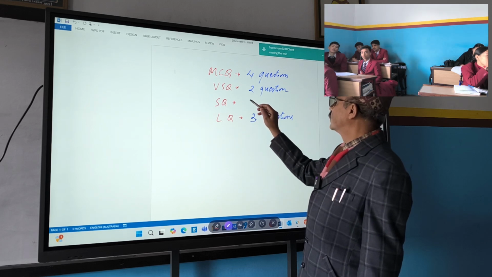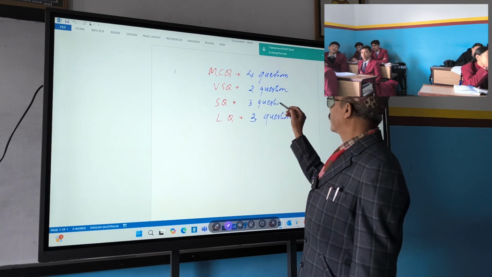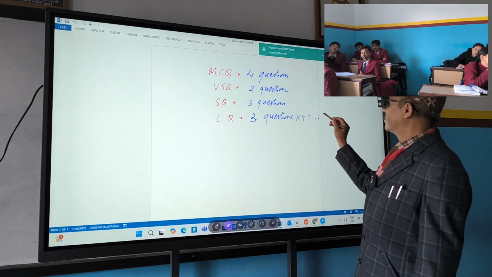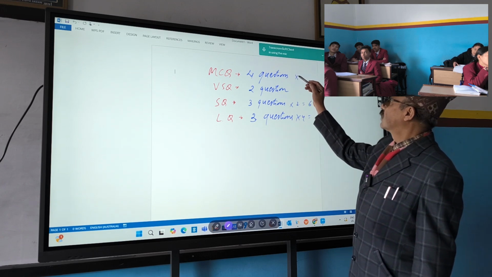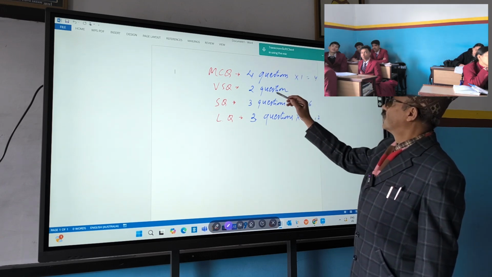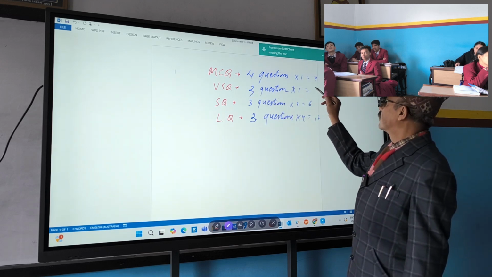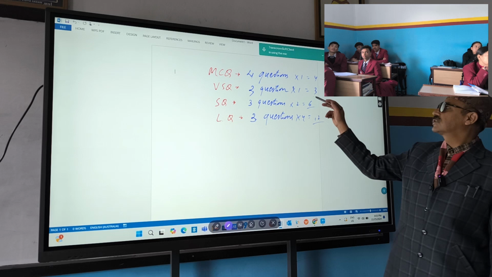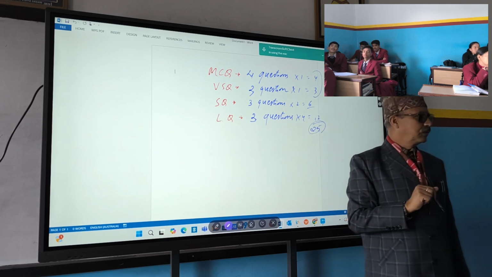And SQ, 3 questions. If so, 3 4s are 12, 3 2s are 6, here 1 4 is 7. 12 plus 6 is 18, 18 plus 7 is 25. So see how easily it became, right?